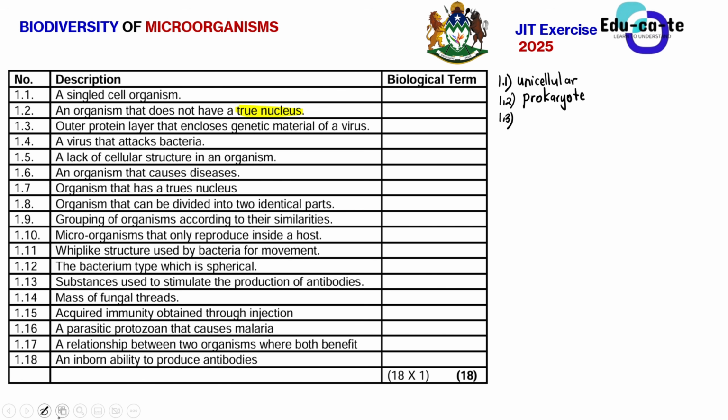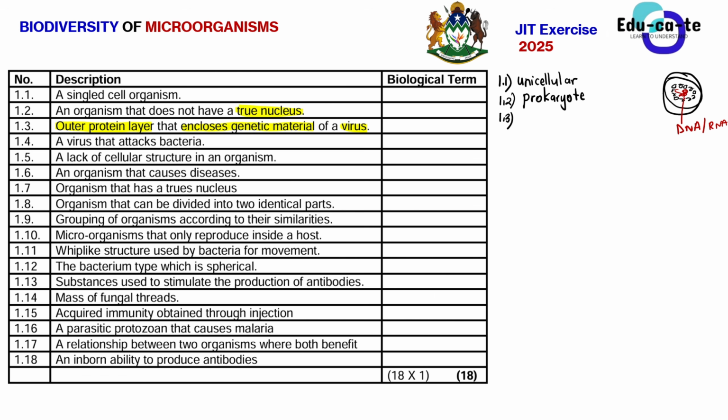And then now they say we have an outer protein layer. The outer protein layer that encloses the genetic material of a virus. Remember that the structure of a virus is the simplest. It has just this outer envelope, and then inside we have this protein coat, or protein layer. That protein coat encloses the genetic material. Remember, genetic material can be DNA or RNA. So when you're talking about genetic material, we're referring to the DNA or RNA.